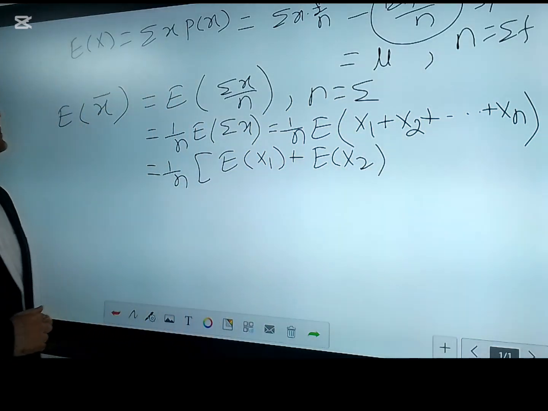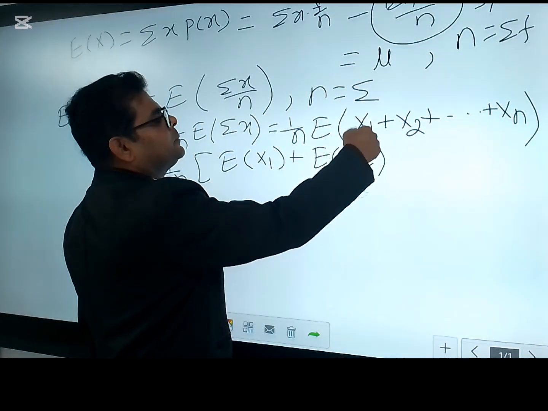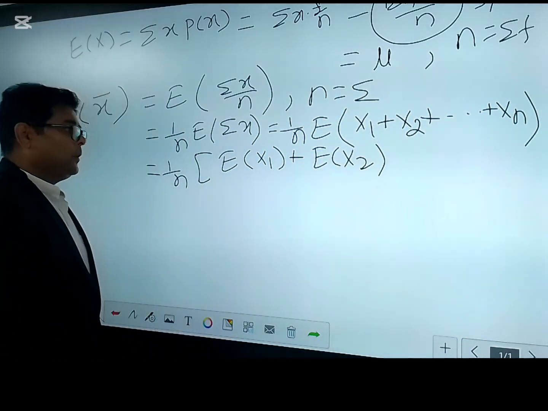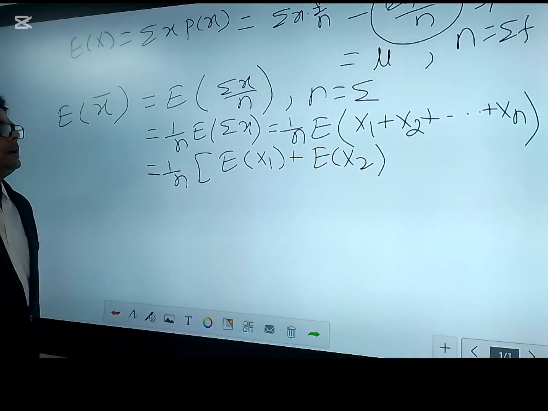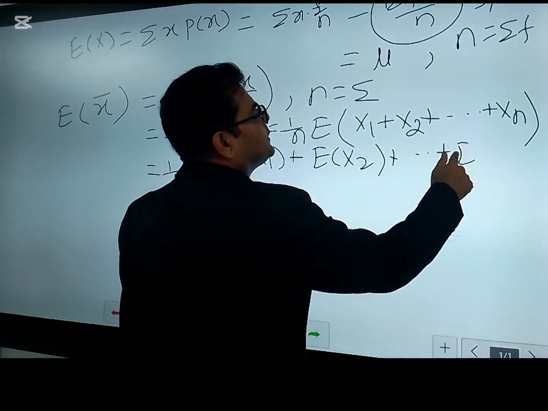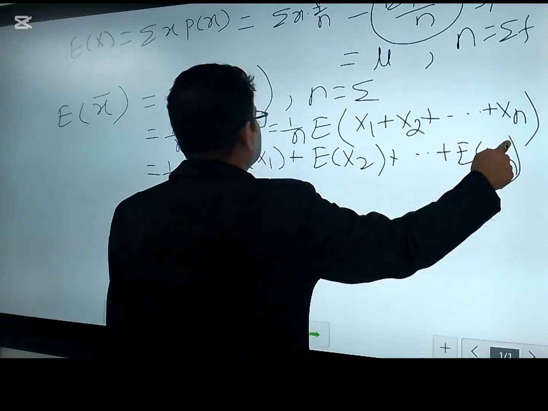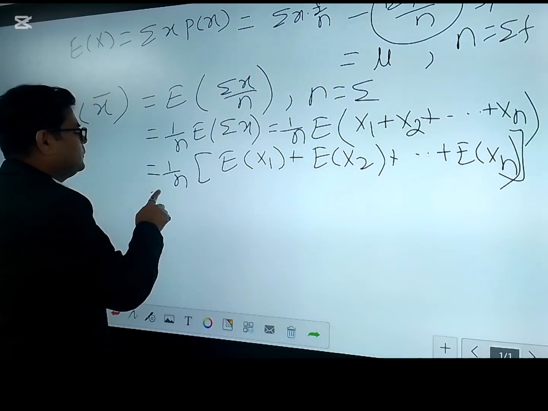You should first have knowledge of distributing this expectation to each item before you understand this. So here, expectation of x1, x2, and so on, plus expectation of xn. Alright, and this is 1 by n.